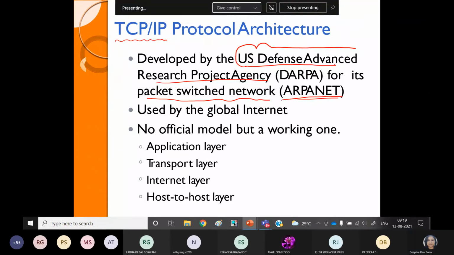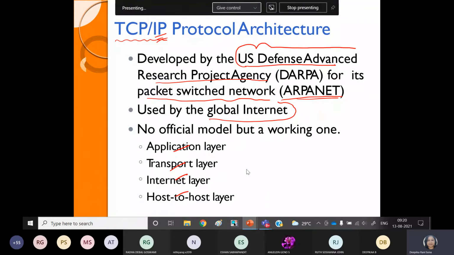Okay, whenever the internet is present, only then do we refer to this model. Without the internet, this model cannot exist. That's why it is called the IP protocol architecture or TCP or IP model architecture. And what are the layers of this TCP model? How many layers are there, guys? Only 4 layers. What are those? Application, transport, internet layer, host to host layer.